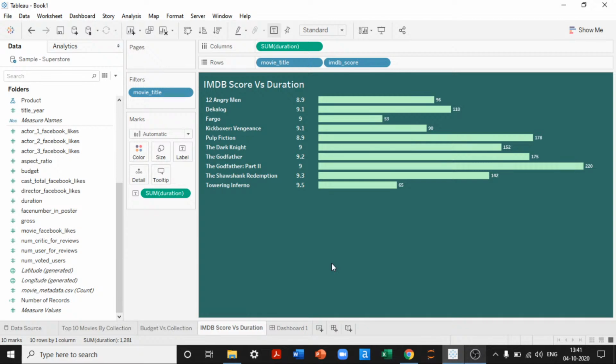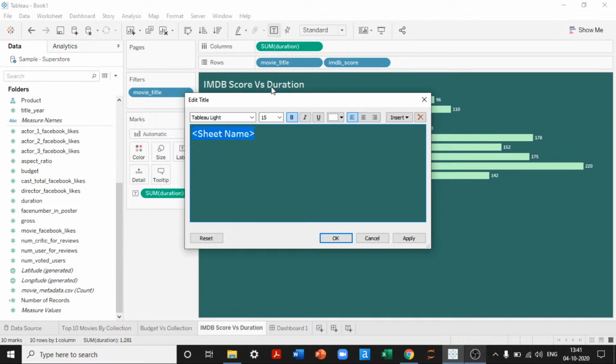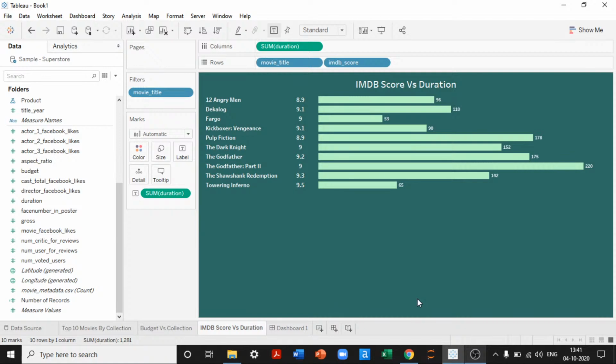By seeing this, movies lesser than 2 hours are doing really well. Most of the movies that we have in top IMDb score are having duration less than 2 hours of the overall picture span. There are very few exceptions for more than 2 hours: The Dark Knight, Godfather Part 2, and Shawshank Redemption, where the movie lengths are bigger than 2 hours. In some cases, the Godfather Part 2 is actually greater than 3.5 hours. It is actually close to 4 hours. But still, the movie gained amazing scores in this.